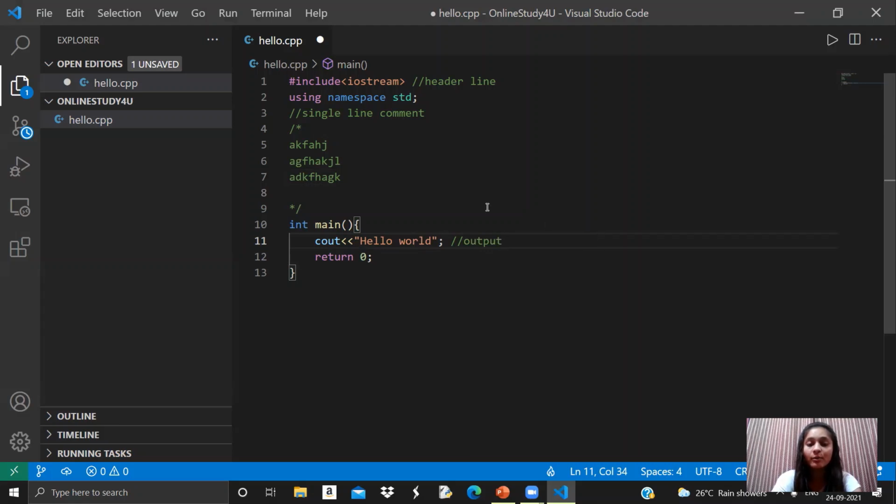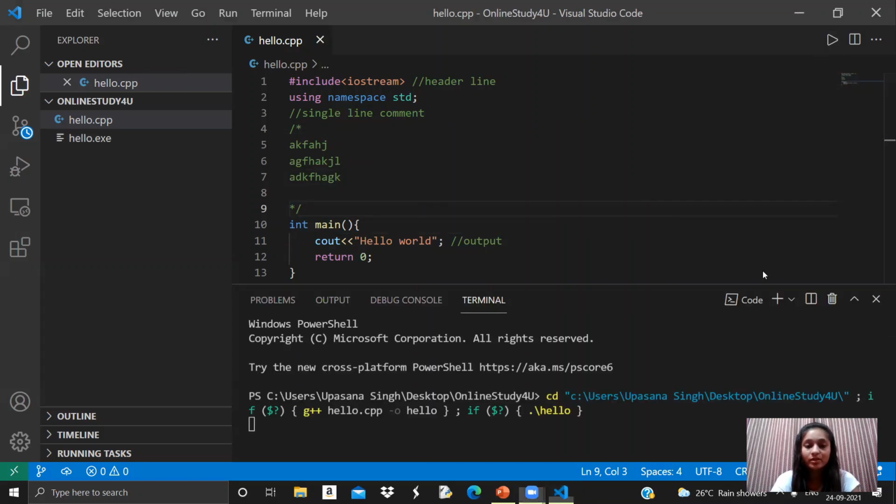Cout is for printing something. The full form of cout is console output, like giving the output on the console. So let's run the program so that we can see the output as well. Yeah, we got the output, and this is hello world, which was expected.